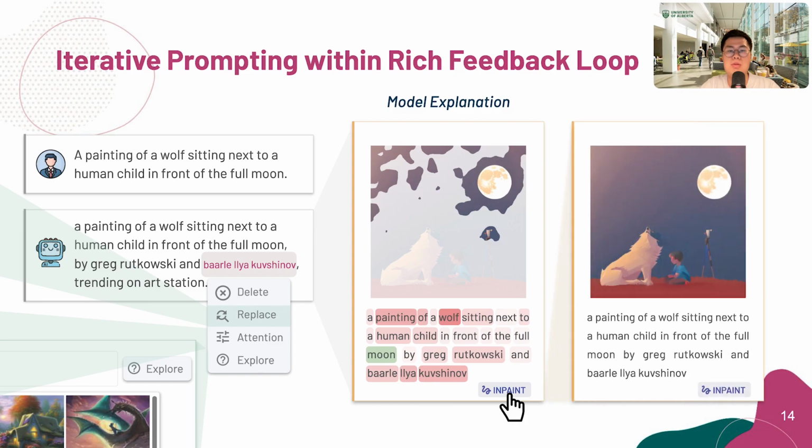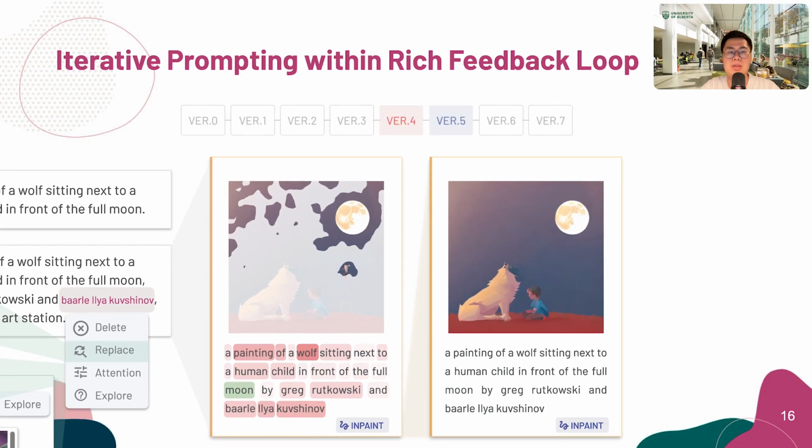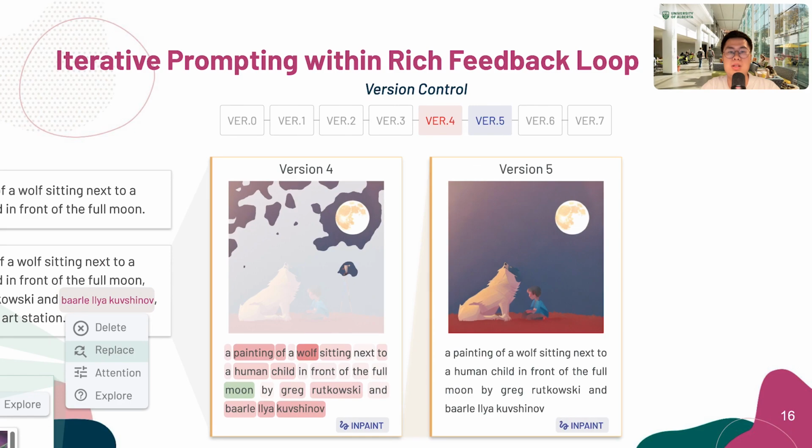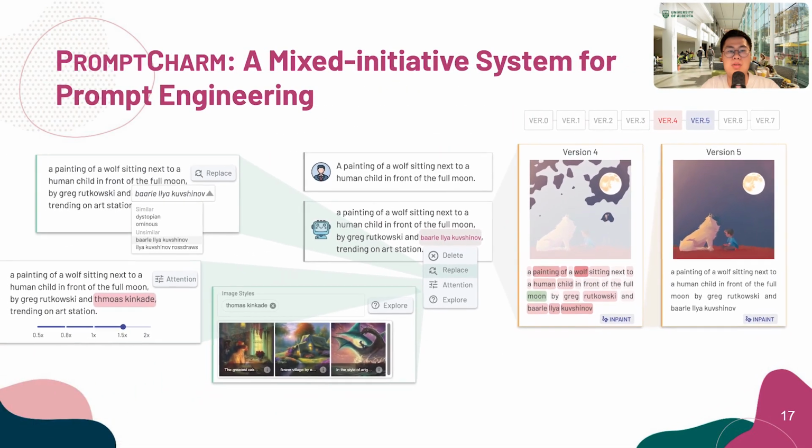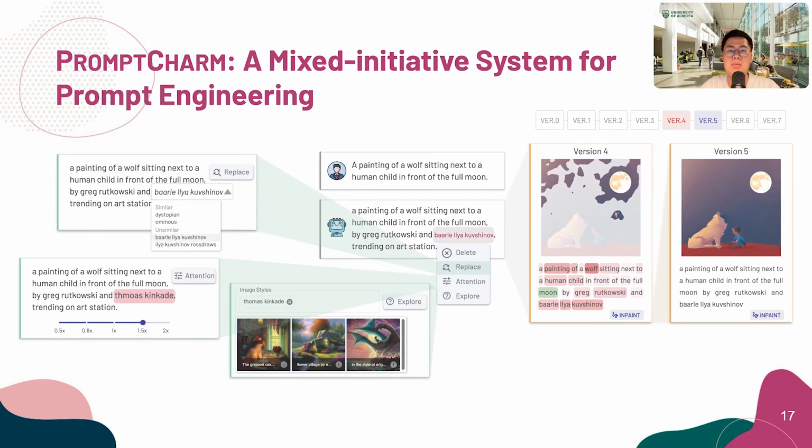PromptCharm further supports direct manipulation by enabling users to edit the generated image directly. Finally, a version control component is enabled to help users keep tracking their creations over the iterations. Overall, PromptCharm is designed and implemented to be a mixed initiative system for prompt engineering.